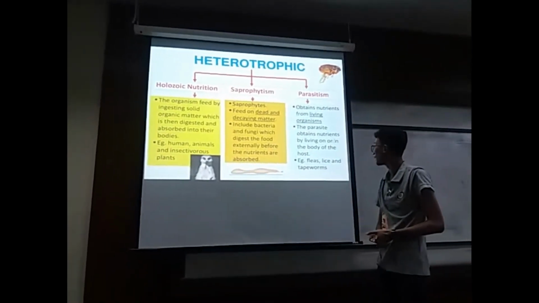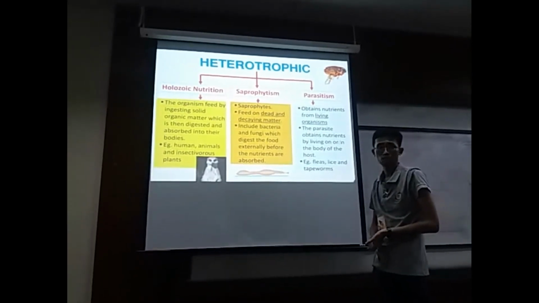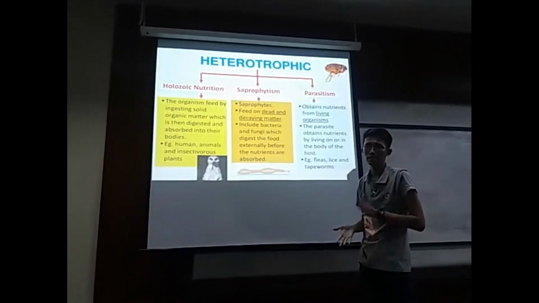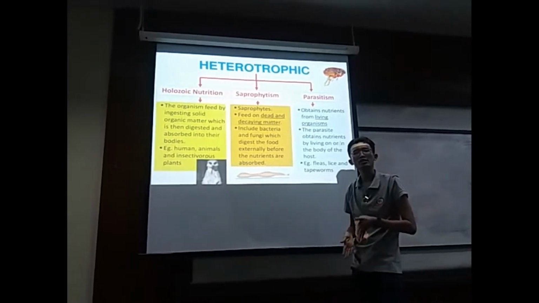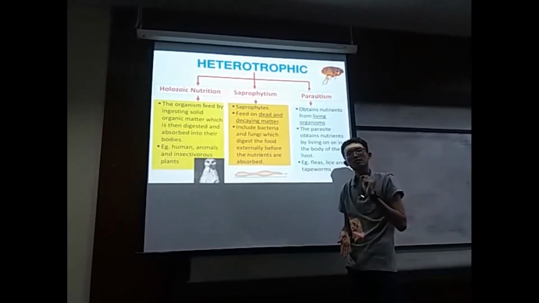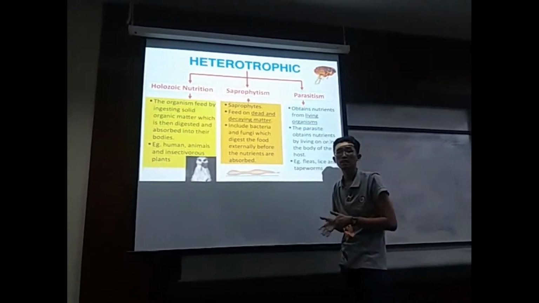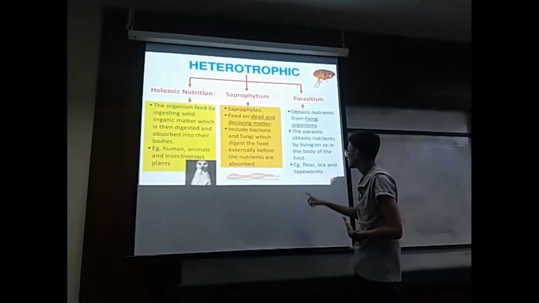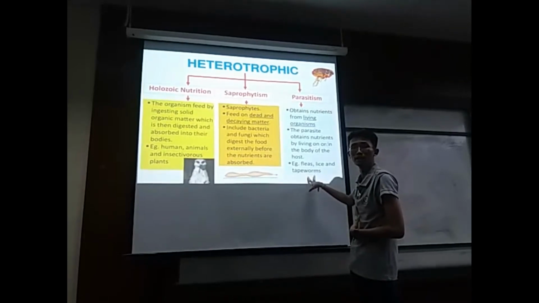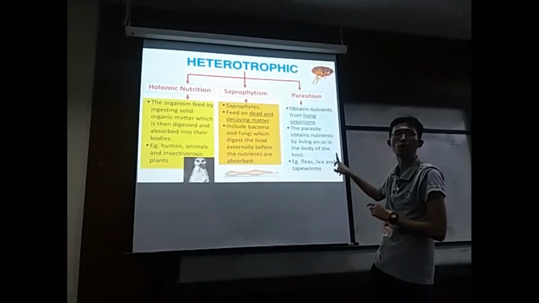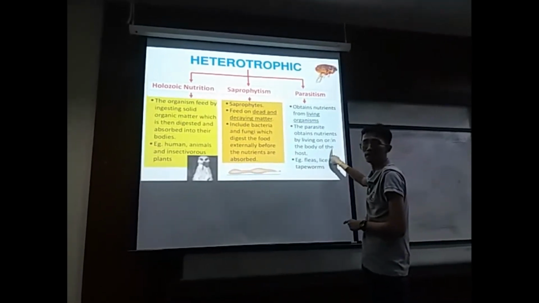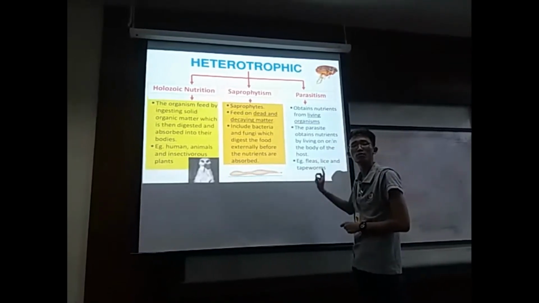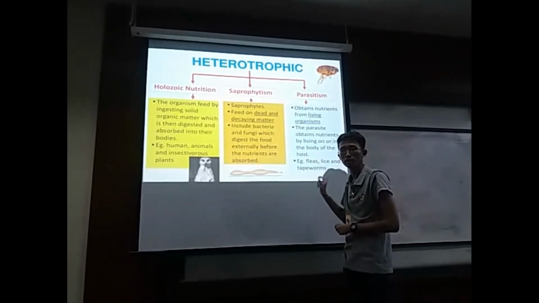For example, fly, lice and tapeworm. For example, tapeworm. We know that we need to take medicine every 6 months. Why? Because it removes the worm in our body. So the tapeworm is one type of parasite. If the tapeworm is not removed, it will harm our body.